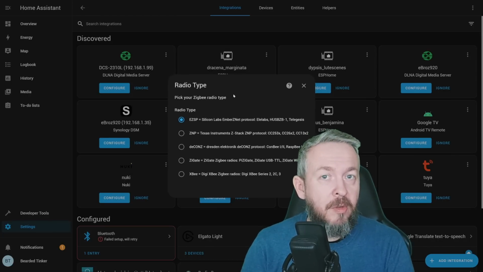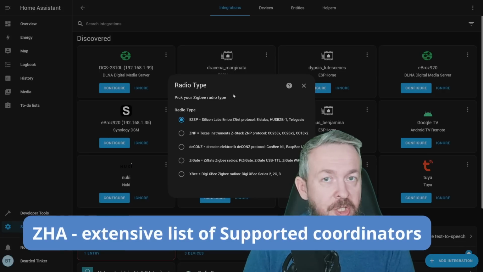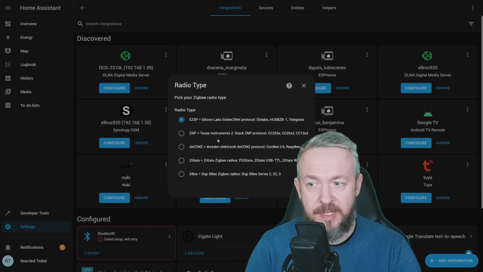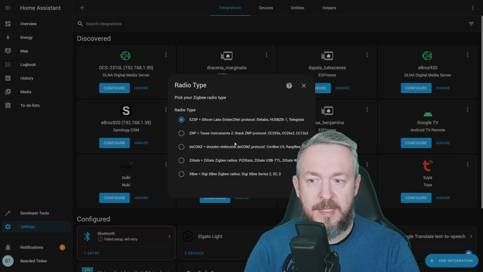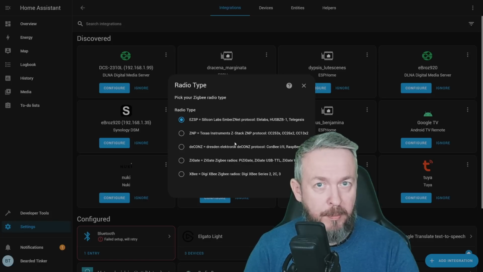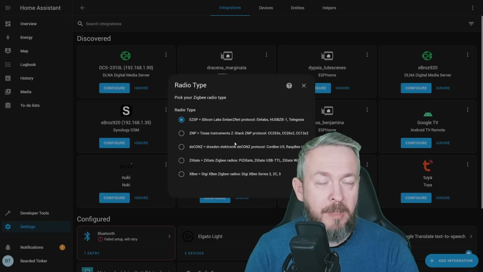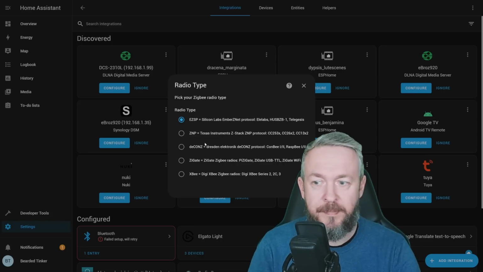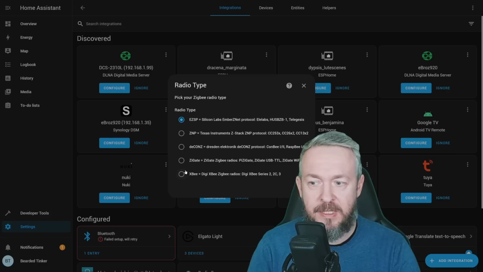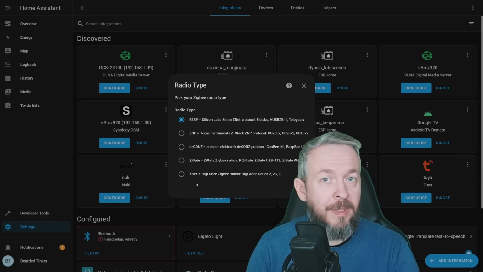While we are here, let's talk about the supported types of devices. ZHA officially supports the following types of devices. This is EZSP, or Silicon Labs Ember ZNet protocol. Those are a lot of sticks with the newer types of chips. Then we have ZNP, or Texas Instruments Z-Stack. For example, CC2531 or CC2562 are the sticks that are most popular. Actually, 2531 was very popular, but it is also very limited, and I wouldn't recommend going for that $2 or $3 device. Then we have Deconz, ZiGate and XBee. Those devices should work with ZHA.